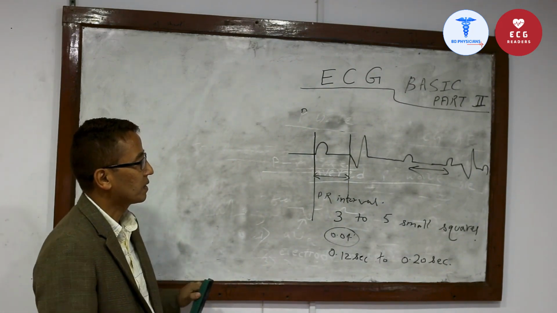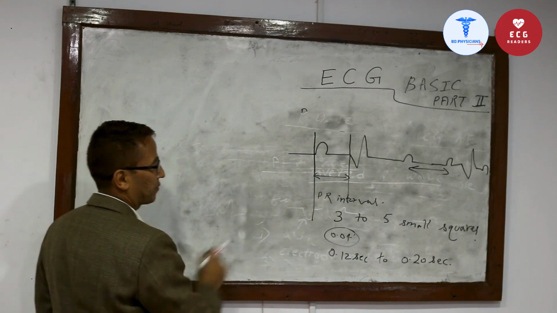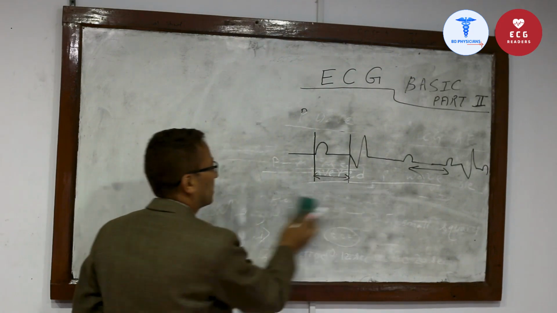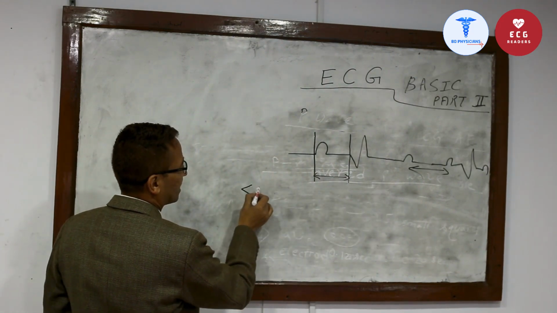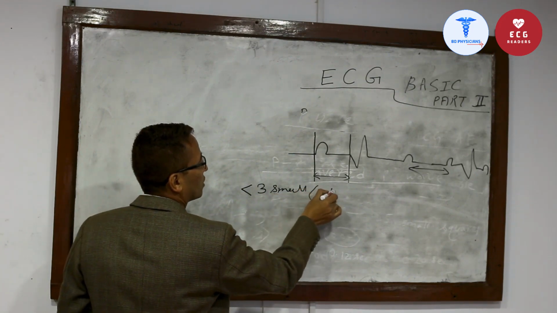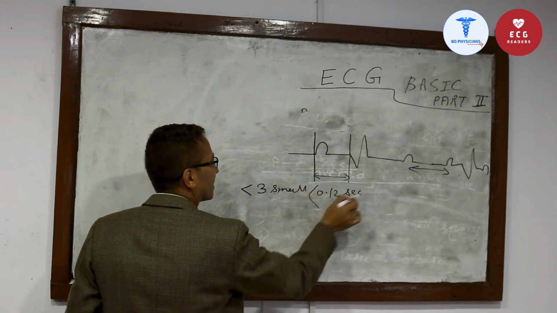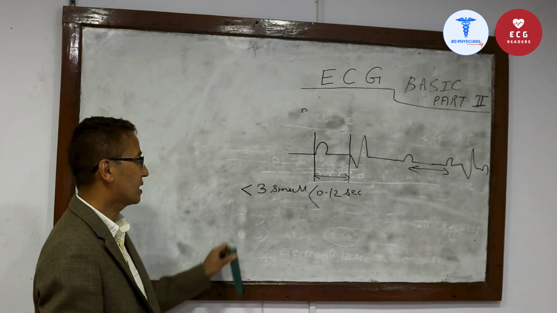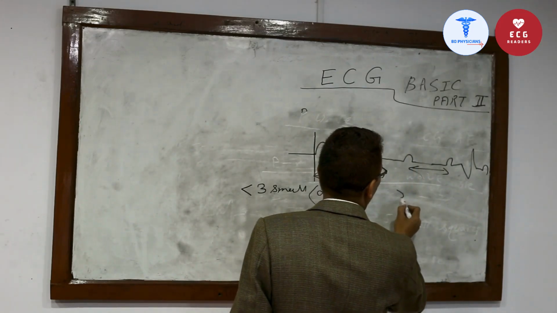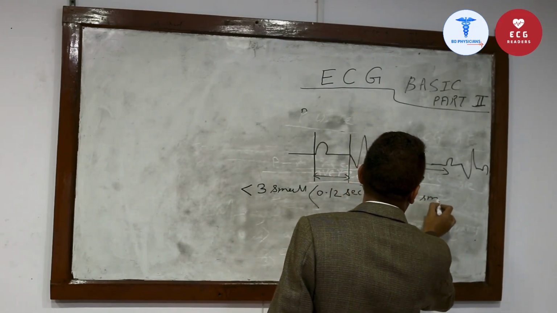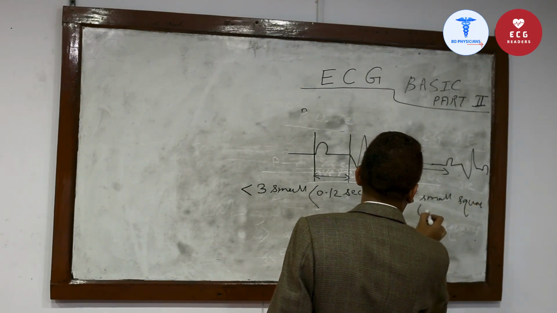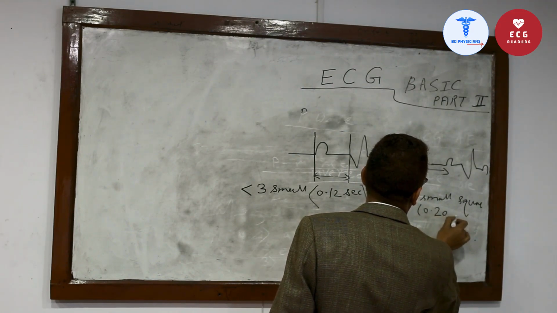PR interval, if it is not 3 to 5, we are told that it is abnormal. The abnormality can be less than 3 small squares or less than 0.12 second, and the abnormality can be more than 5 small squares or more than 0.20 second.